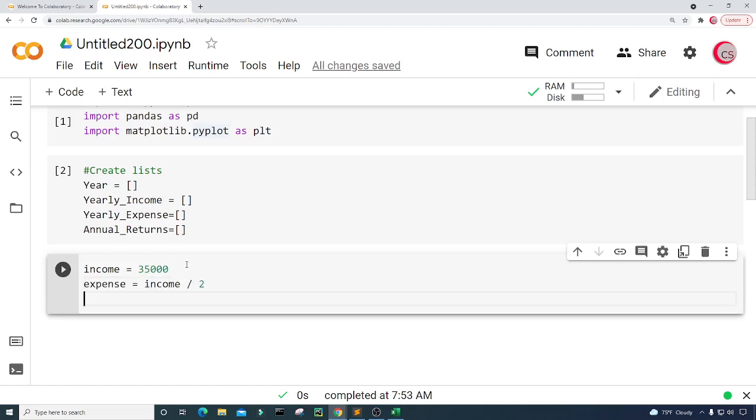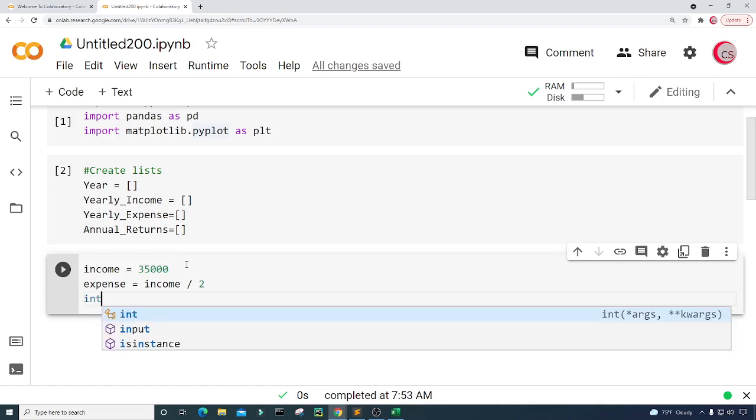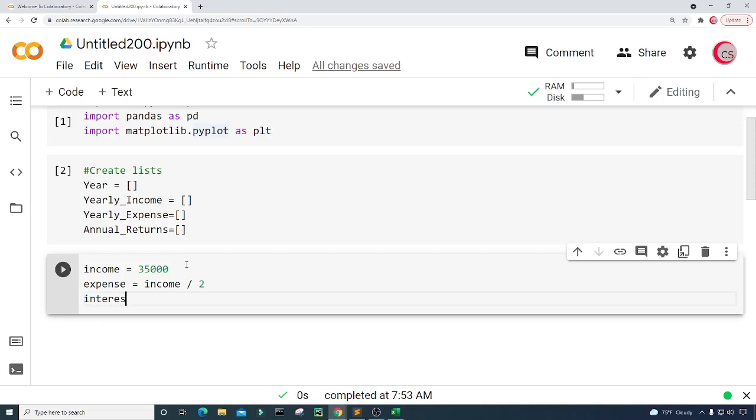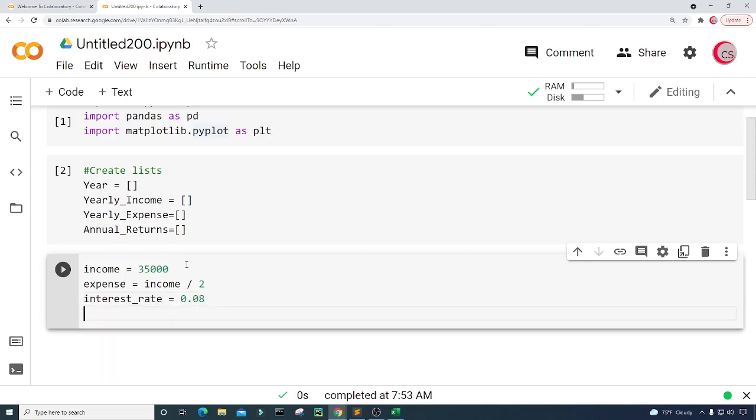And of course, you know, there is inflation and things like that, so just keep that in mind. All right, so next we're going to assume you invest in, let's say, an ETF like the S&P 500 with an average of 8% interest per year. So let's get the interest rate. I'm going to create a variable called interest_rate and set this equal to 0.08. All right, so that's 8%.